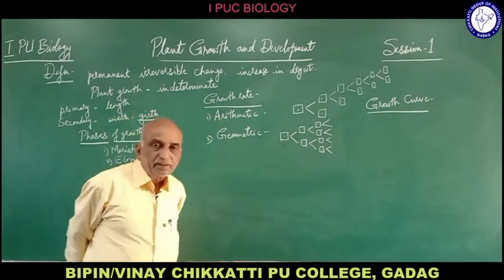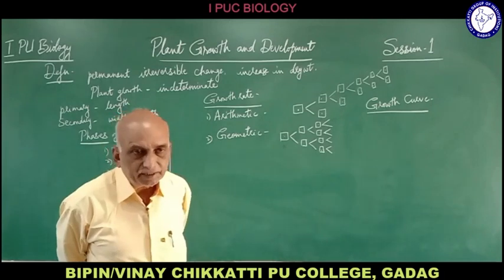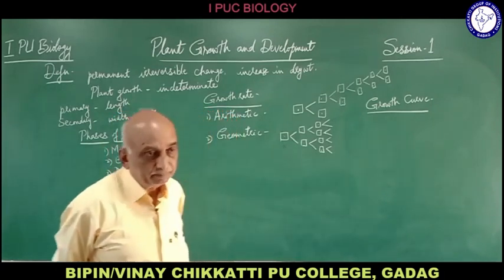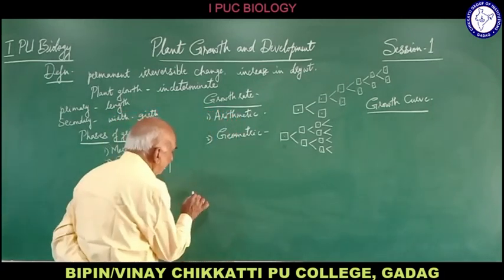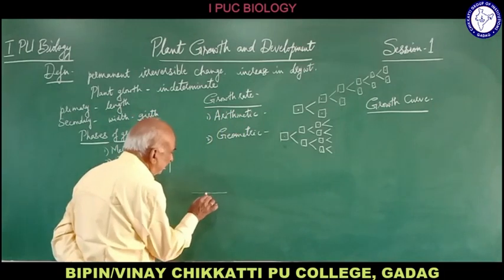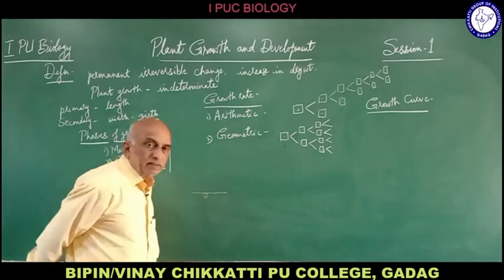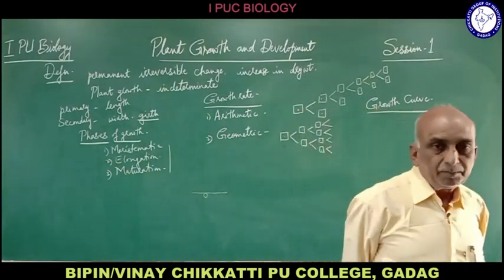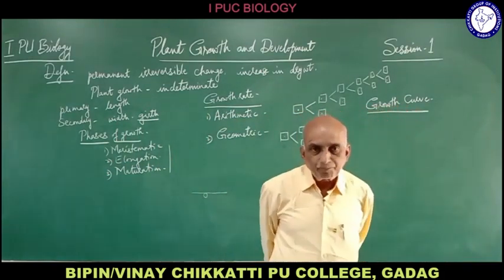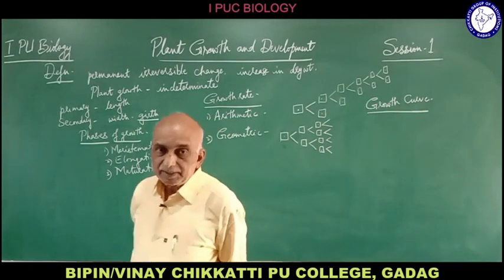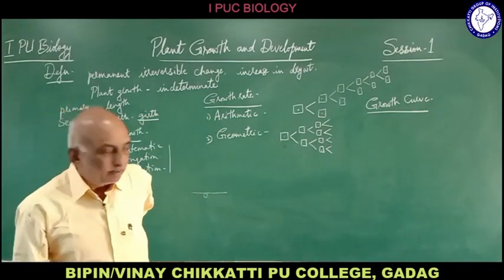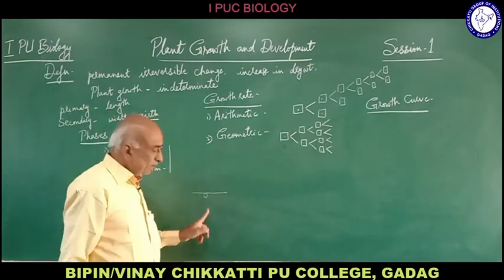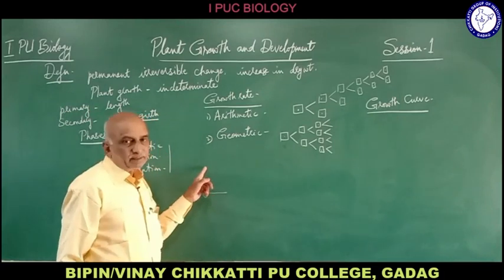Taking into consideration the lifetime of a plant, suppose this is the seed. When the seed germinates, it is the birth of the plant. That means the growth starts from that period. When the seed germinates, the growth of the plant starts.